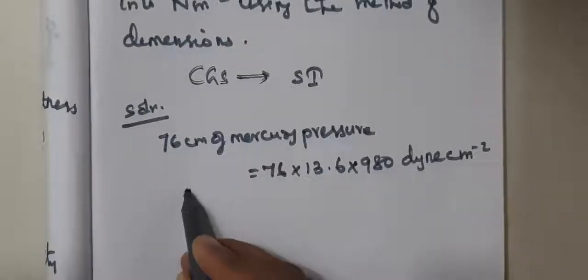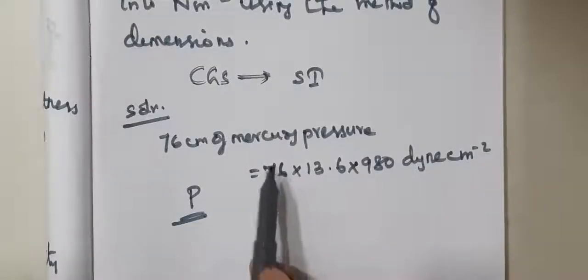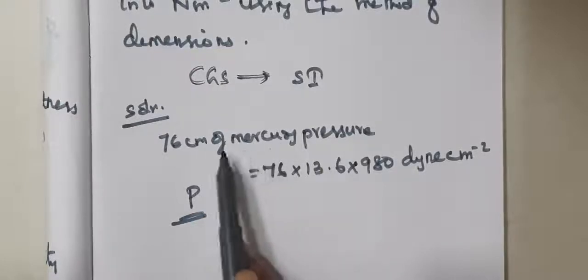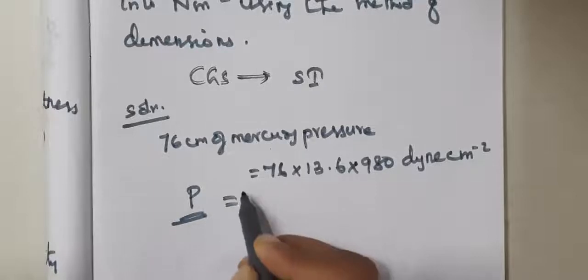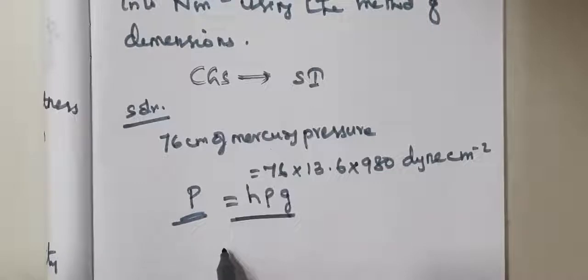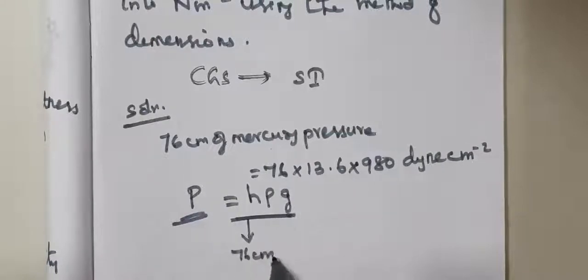Actually the pressure, normal formula we know, force per area, isn't it? Here while taking a fluid, liquid or gas, we have to write in terms of a reference level, reference value, that is the mercury pressure, 76 centimeter of mercury pressure. For that we should use the formula h rho g. This is the formula for finding the pressure in a fluid column, where h is the height. The height is given as 76 centimeter.